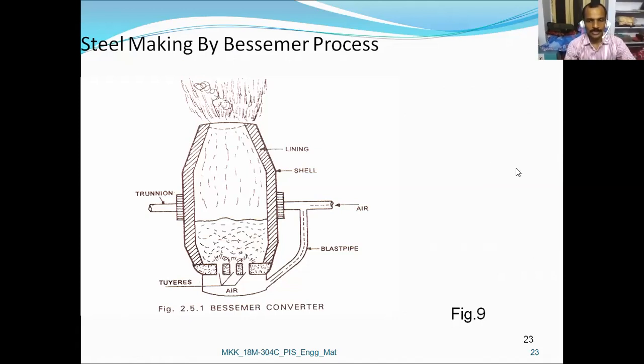These topics will be discussed again as part of each individual topic. Now let us see steel making by the Bessemer process. All the raw materials along with the charge are arranged in the Bessemer converter, and air is blown in through the tuyeres. The charge catches fire, and using a blast pipe, air is blown and fumes are formed. This is a shell. So we can get the steel.